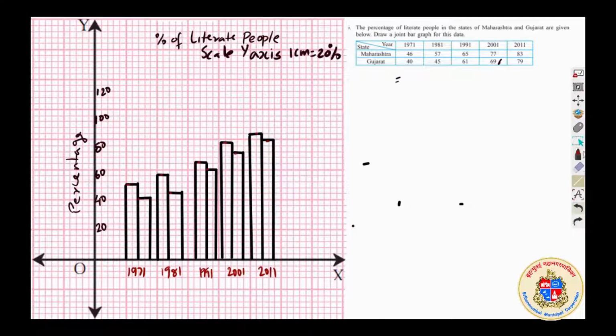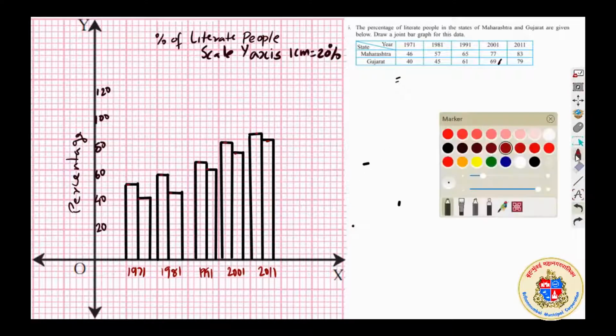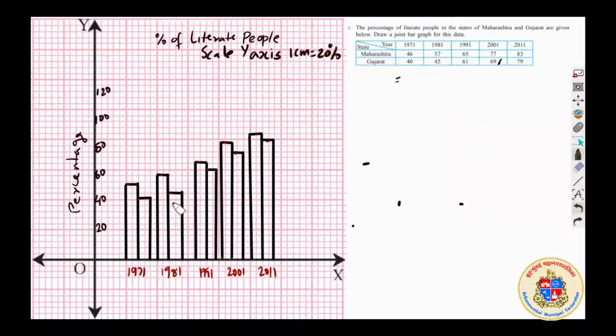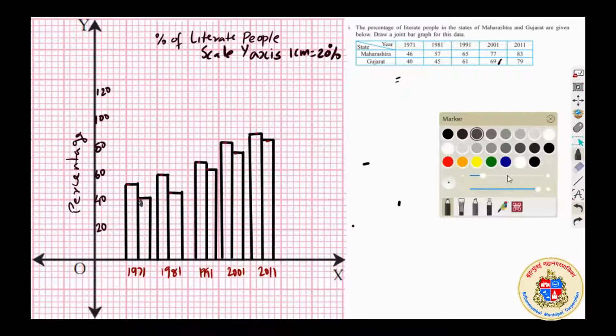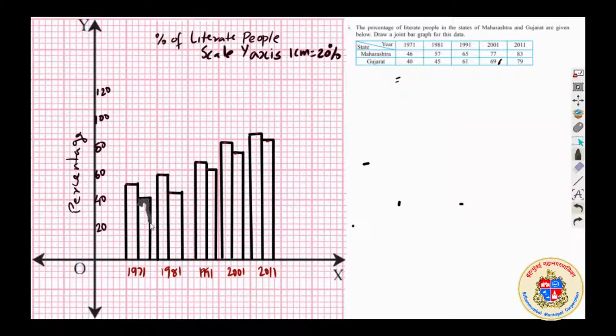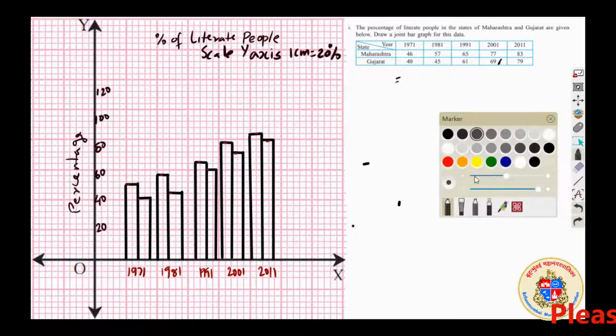Okay, if you want you can color it differently so that you can see it differently, in the sense that you can have a shade in one and no shade in other. You can shade it, you can increase its thickness, the shading will happen quickly. You can shade it like this. For example, you can shade and make it different from other. Otherwise you can do anything. It is up to you what to do.